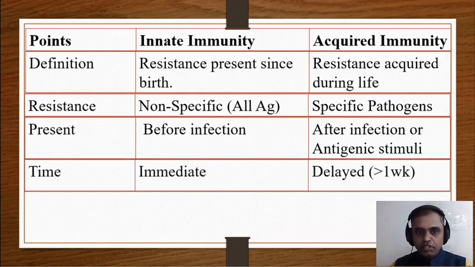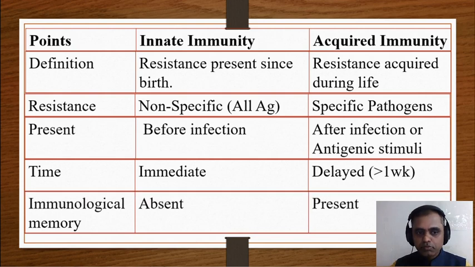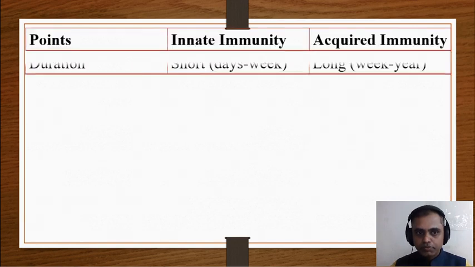Innate immunity is an immediate response, whereas acquired immunity is a delayed response. Immunological memory is absent in innate immunity, whereas it is present in acquired immunity. Duration is very short, day to week, in innate immunity, and longer, persisting for many years, in acquired immunity.